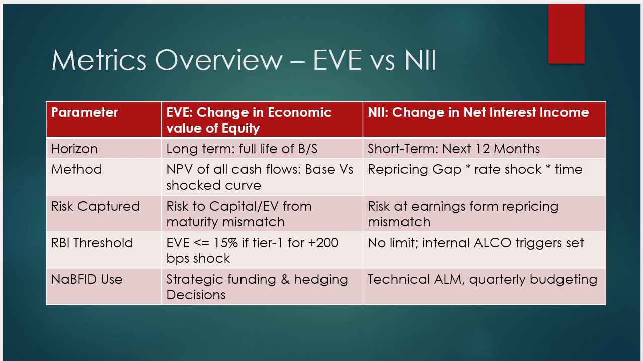Okay, then NaBFID use. Why does NaBFID use the change in economic value of equity and the change in net interest income? For strategic funding and hedging decisions. The bank will decide on the basis of change in economic value of equity, taking strategic funding and hedging decisions, and how they hedge. And then technical asset liability management and quarterly budgeting. The bank will keep those things in mind.